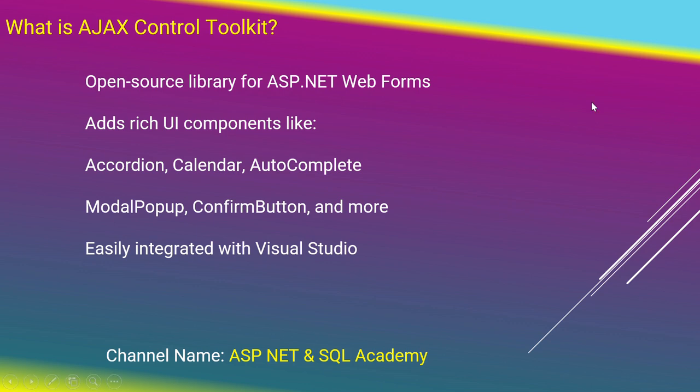The AJAX control toolkit is an open source library that provides dozens of pre-built controls to enhance the user interface of our ASP.NET Web Forms apps with no JavaScript required. It gives you a modern interface without reinventing the wheel. You can use features like modal pop-ups, tooltips, and animated panels quickly and efficiently.